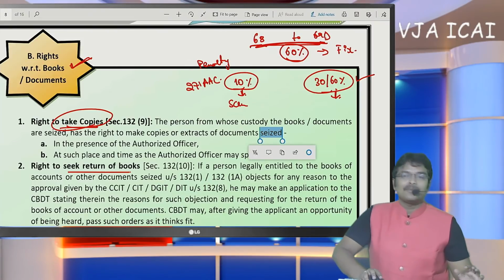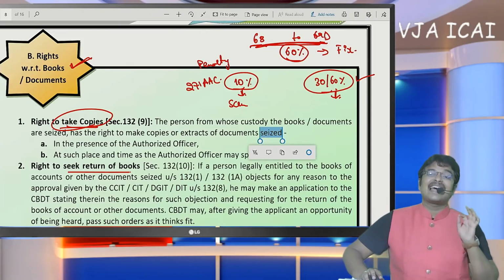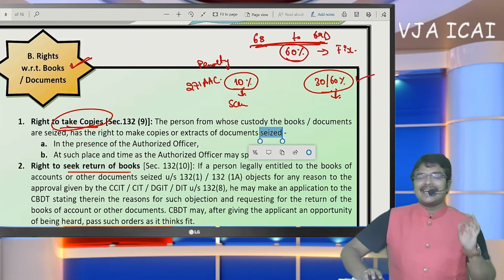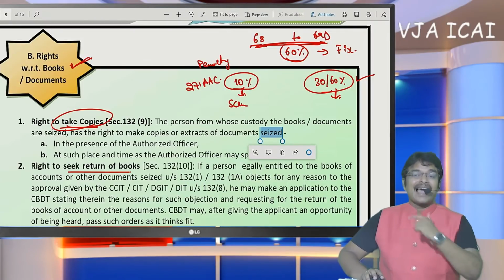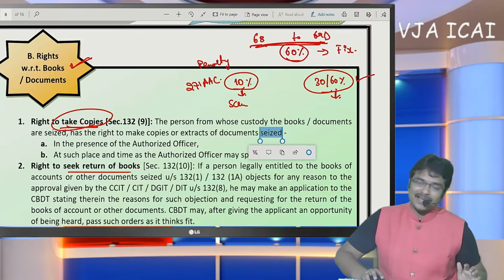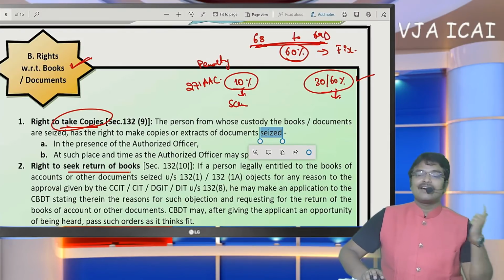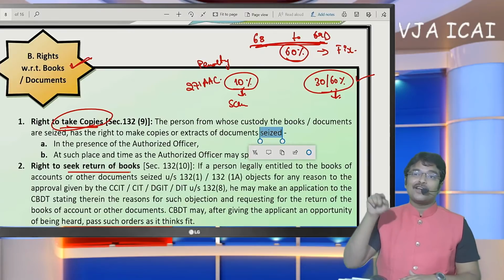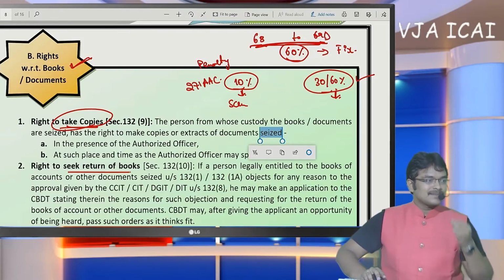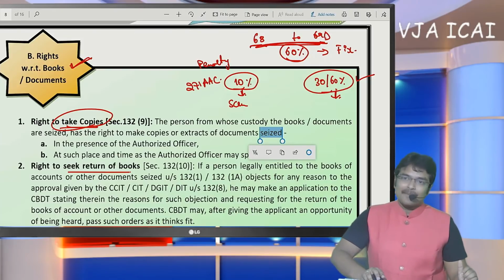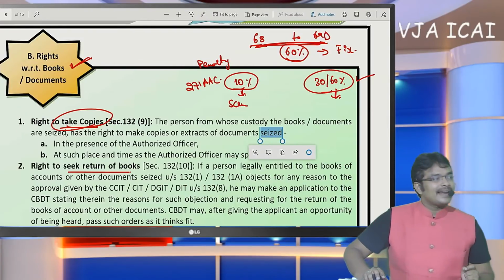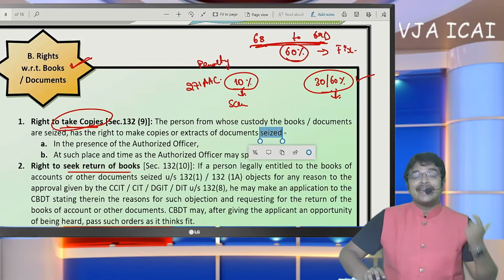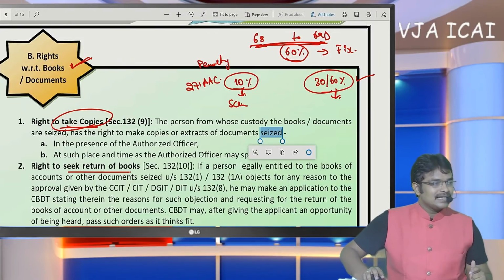What is TPO? TPO stands for transfer pricing officer. In case arm's length price exists, practically from the department's point of view, the assessing officer is going to determine ALP. Like the valuation officer, the department has the TPO, transfer pricing officer. If reference is given to them for the purpose of assessment, an additional time limit of 12 months will be given, because to compute arm's length price, various facts have to be drawn back. For that purpose, if reference is given to the TPO to determine ALP, an additional time limit of 12 months is given there. Okay.